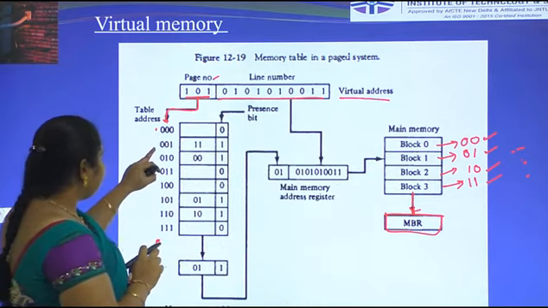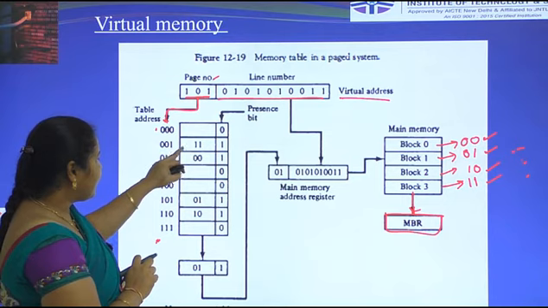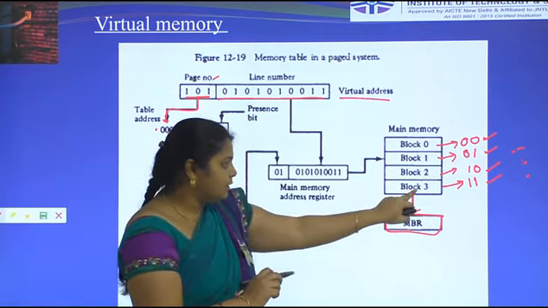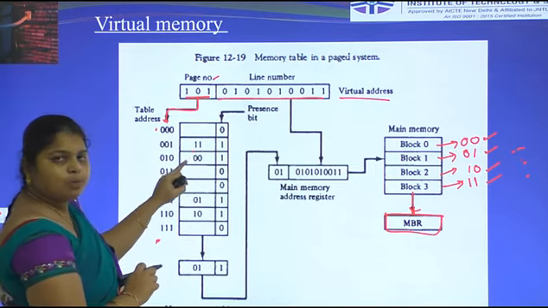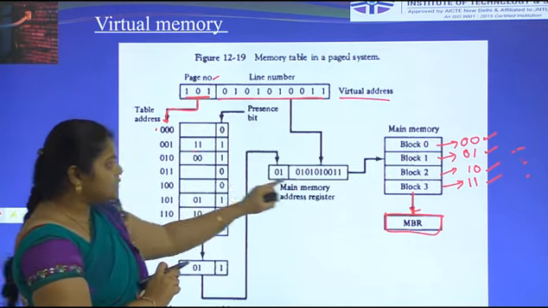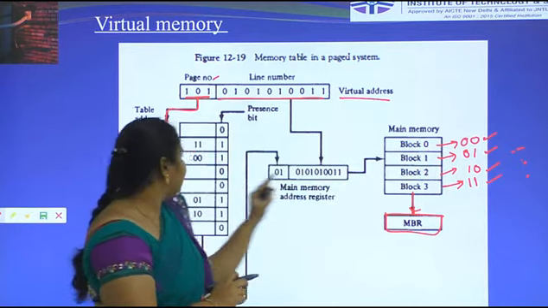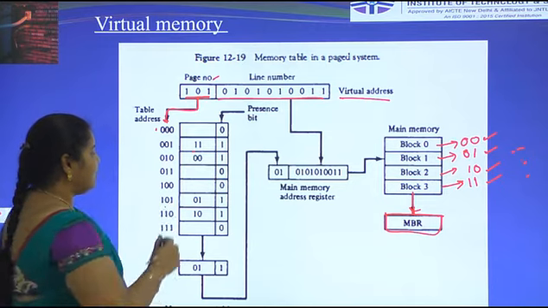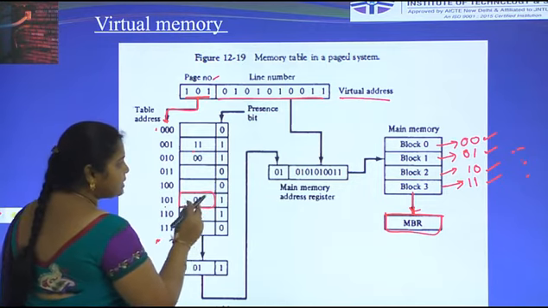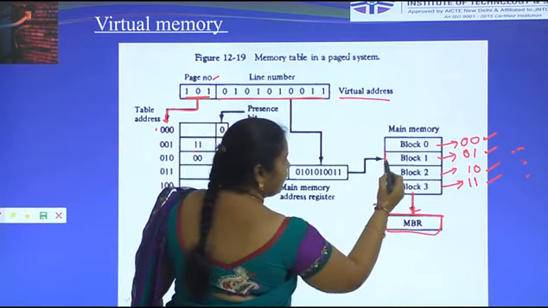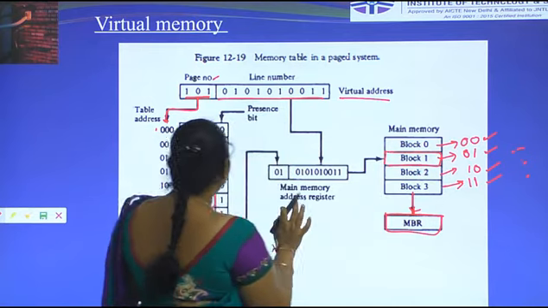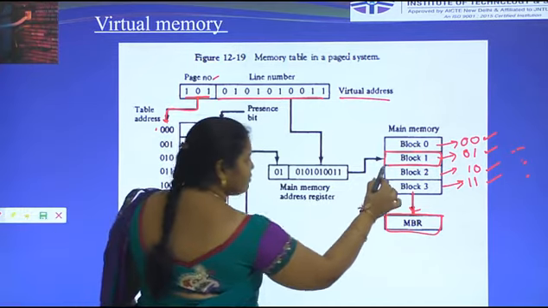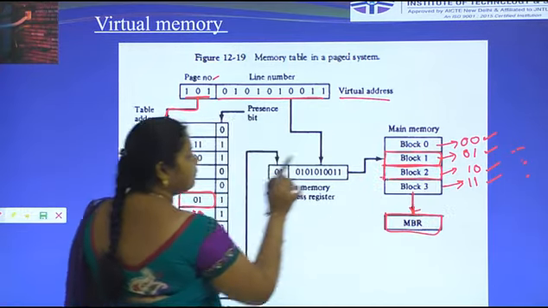With the table address 001, which block is it stored in? 11 means block 3. Here 010 means 00, and 00 means block 0, so the data is stored in main memory block 0. Here also 101: the 01 means block 1, so that information is stored in block 1. Here 110: 10 means block 2, so the information is stored in block 2.